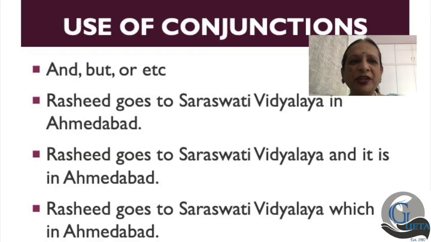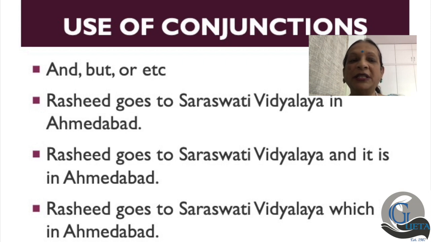What school was I going to? I, or whatever name you would like to think of, goes to a school called Saraswati Vidyalaya in Ahmedabad. That was the sentence. Let me have another name. I'm sure the school has many students. So here we have Rashid goes to Saraswati Vidyalaya in Ahmedabad.